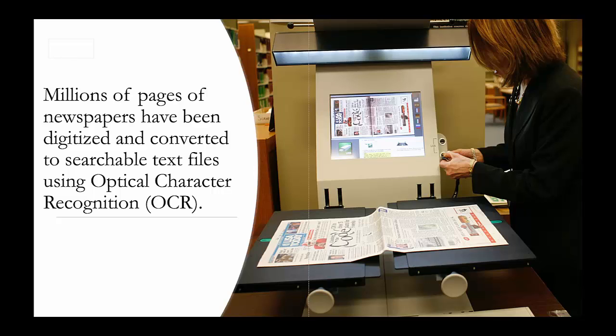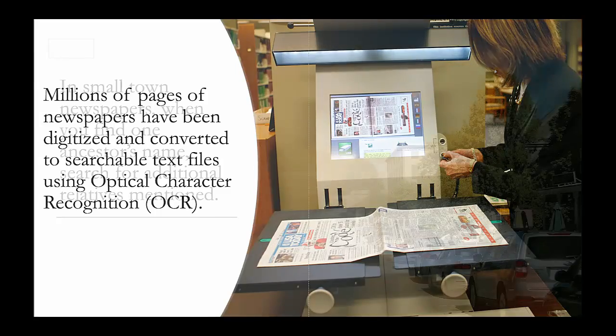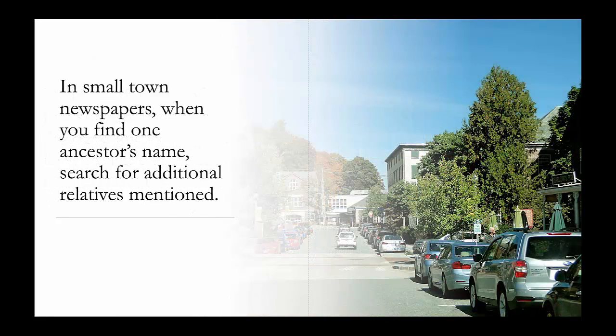Today, millions of pages of newspapers around the world have been digitized, and many of them have been converted by optical character recognition into searchable text documents. In small-town newspapers, when you find one ancestor's name, read the rest of the newspaper and search for additional relatives mentioned.